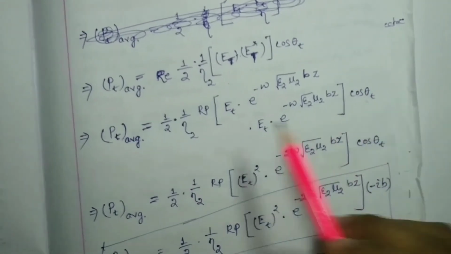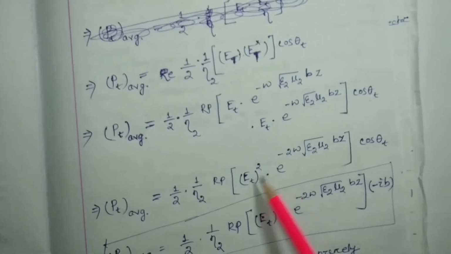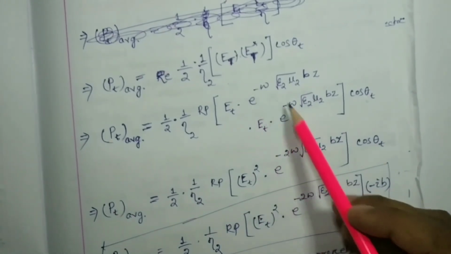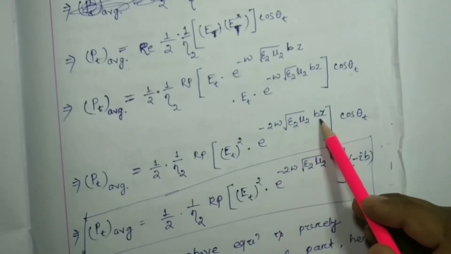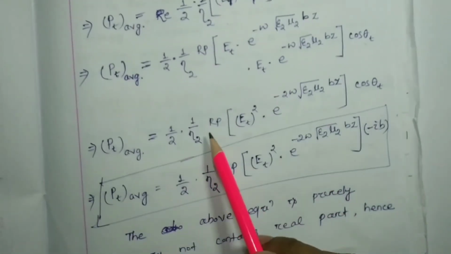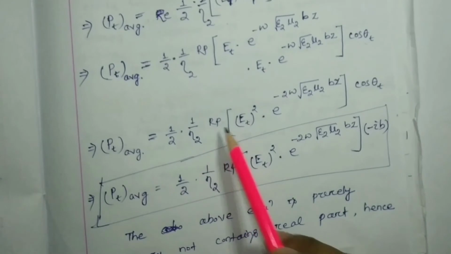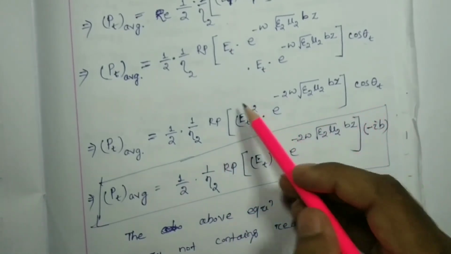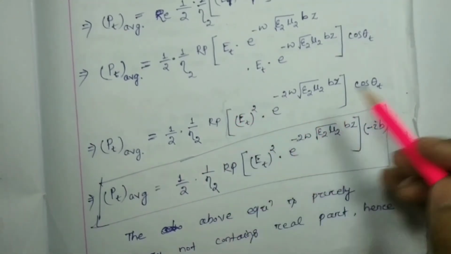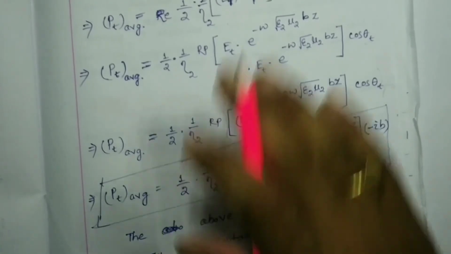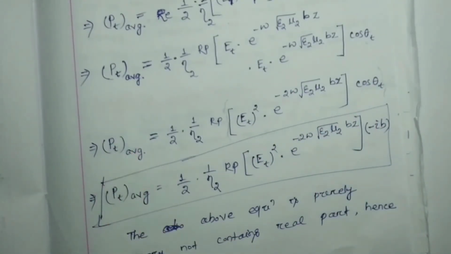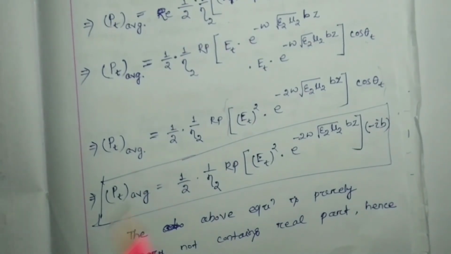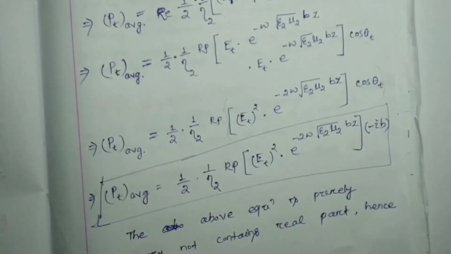So here Et square, e to the power minus 2 omega root epsilon 2 mu 2 into beta z. Now we are going to consider the real part of this whole thing. The real part will be called the average power in the second medium, on the transmitted side.